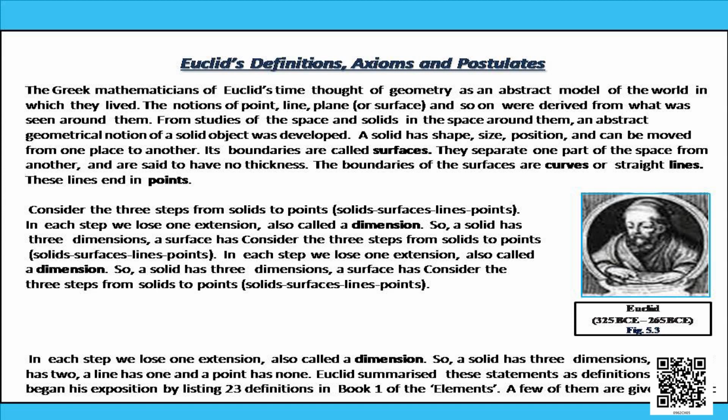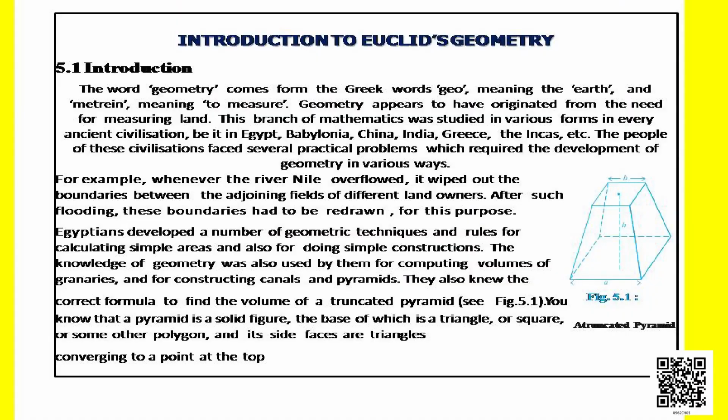Students, let us discuss Euclid's definitions, axioms and postulates. Before going to that, let us discuss some terms related to this chapter. As given on page 1, whenever the river Nile overflowed, it wiped out the boundaries between the adjoining fields of different landowners. After such flooding, these boundaries had to be redrawn.